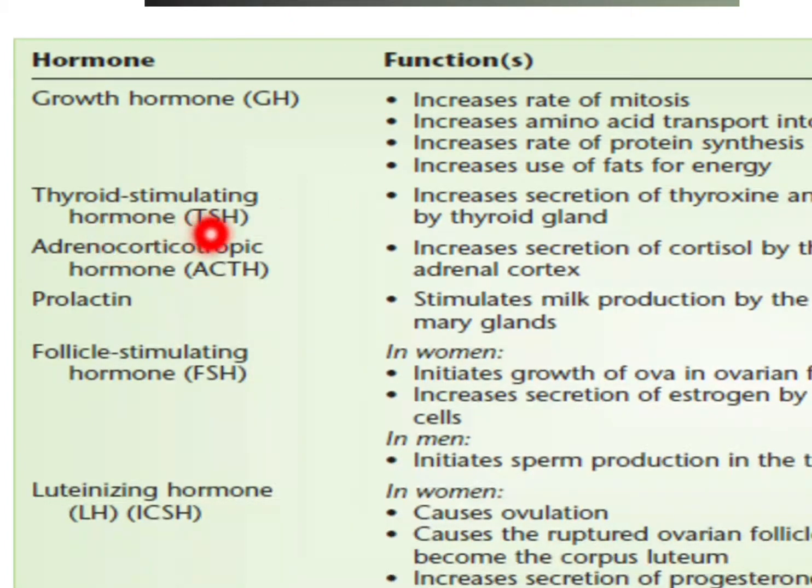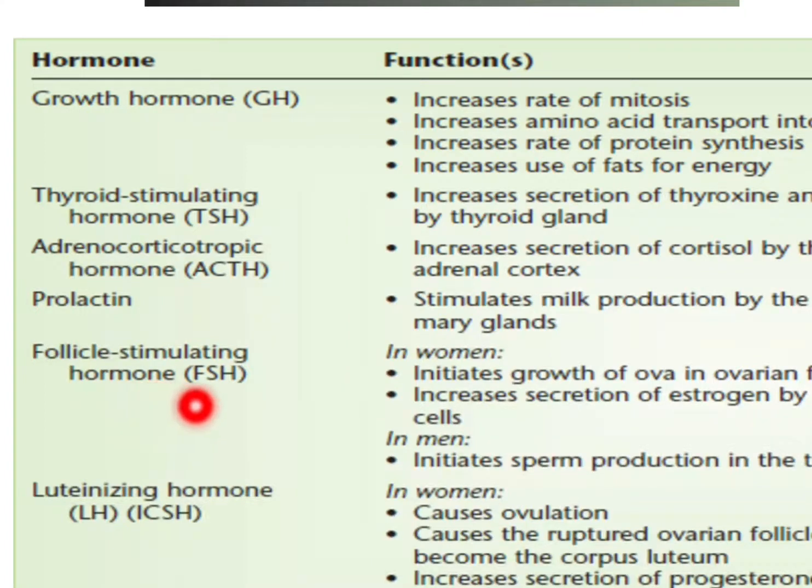The thyroid stimulating hormone increases the secretion of thyroxine and T3 by the thyroid gland, because this is a pituitary tropin, like the TSH, ACTH and the FSH. The adrenocorticotropic hormone, which is again a pituitary tropin, increases the secretion of cortisol by the adrenal cortex. Then the prolactin stimulates milk production by the mammary glands.